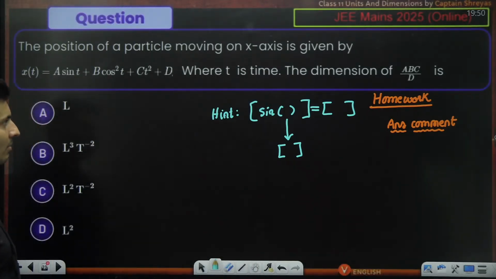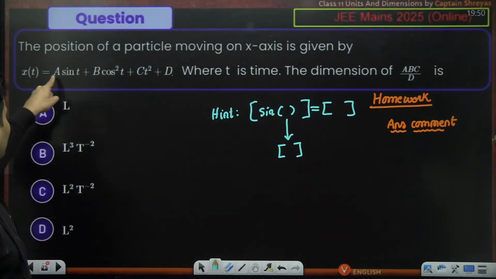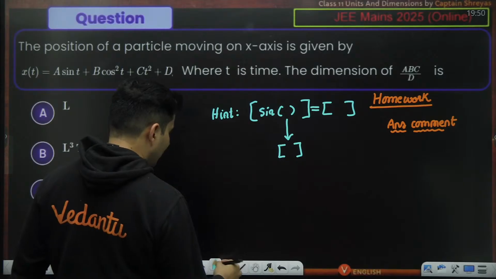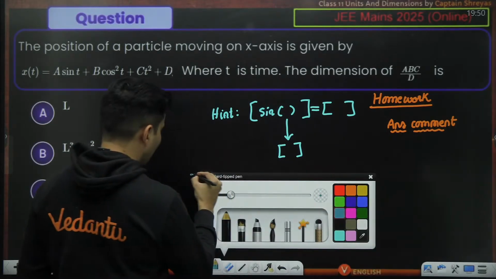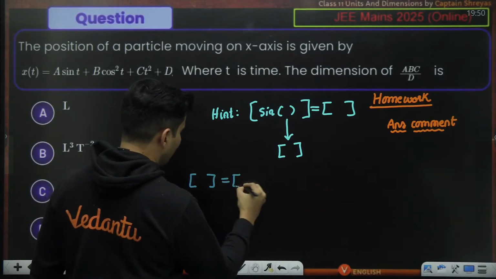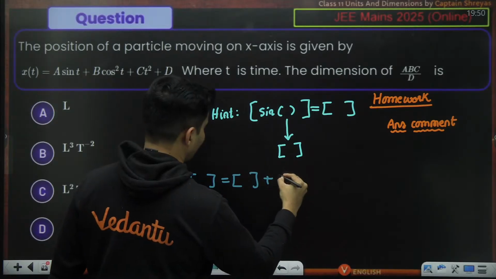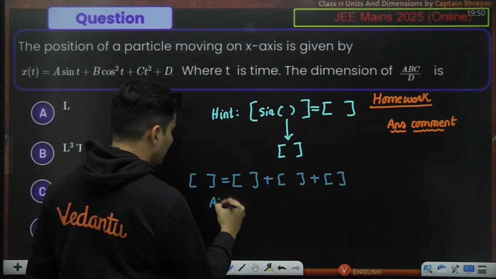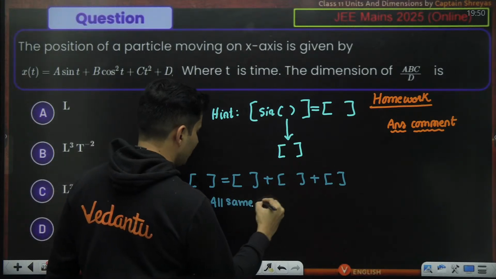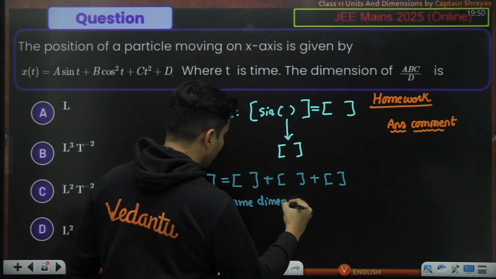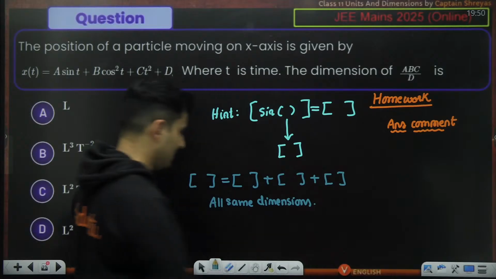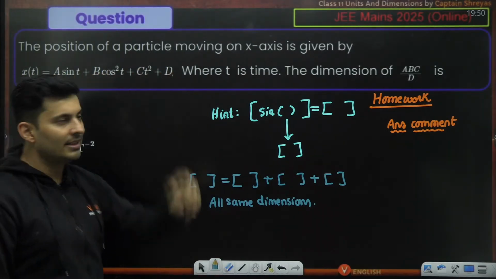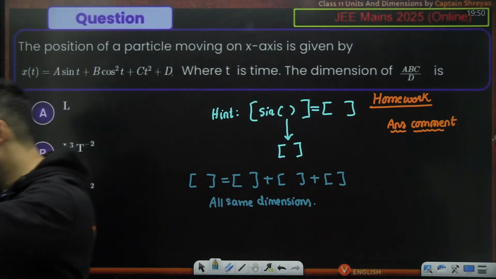One more hint I can give you: whenever you have addition and subtraction, the dimensions should be the same. So all should be of the same dimensions. That is your second hint. So x, this and this all should be of the same dimensions.